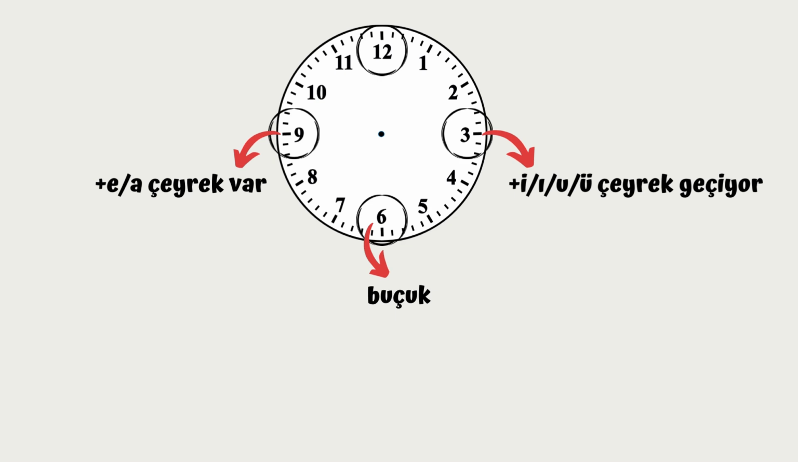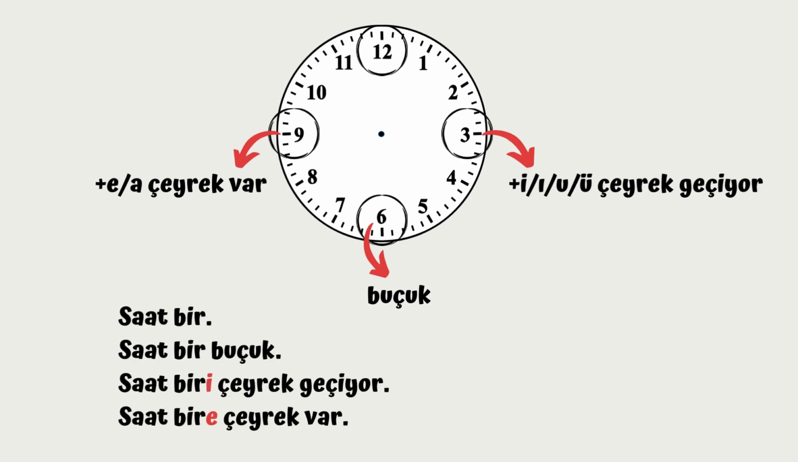sample sentences. So we say saat 1, no problem there. If you want to say half past, saat 1:30, we simply add buçuk. If it is quarter past, saat 1'i çeyrek geçiyor. If it is quarter to, saat 1'e çeyrek var.